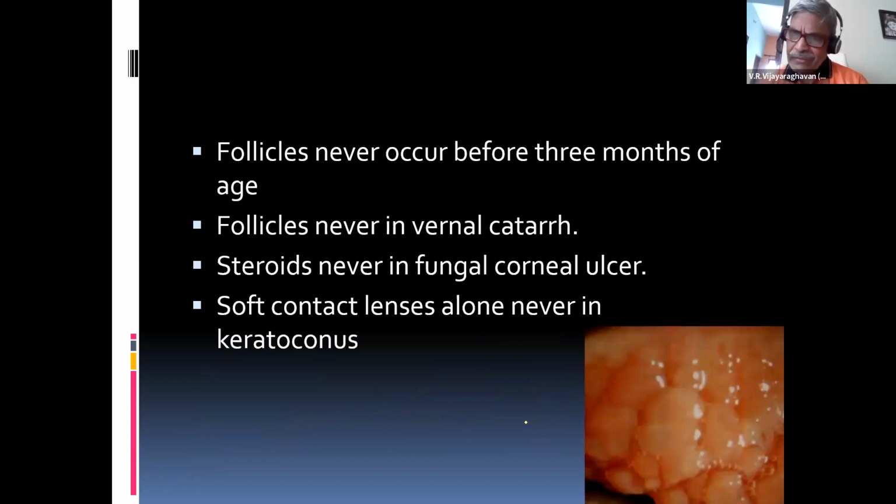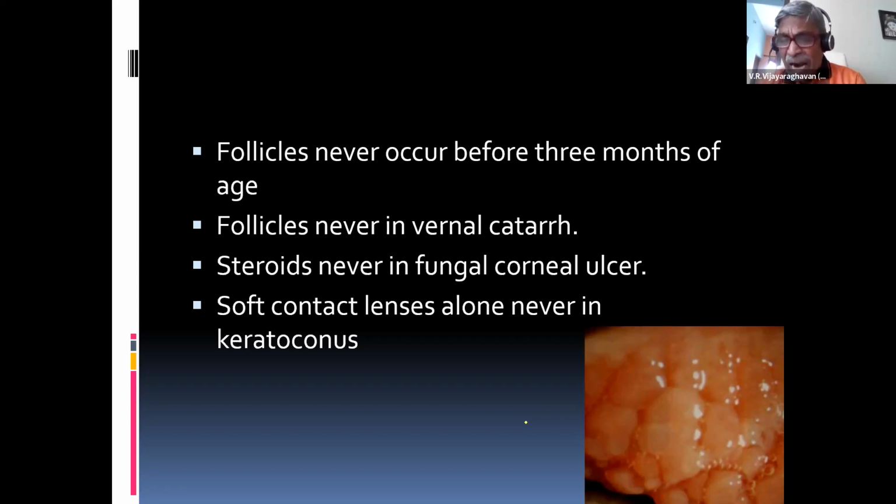Similarly, follicles are a collection of lymphocytes. But we also have vernal catarrh, spring catarrh, an allergic manifestation to exogenous proteins. What's the problem here? What are follicles now? I told you, follicles are lymphocytes in the subepithelial adenoid layer of the conjunctiva, under the conjunctiva.